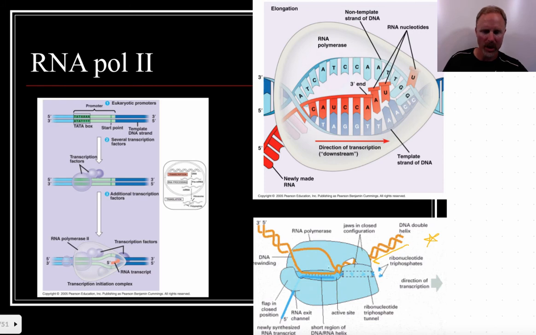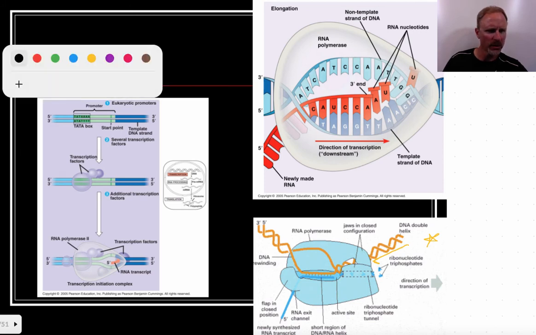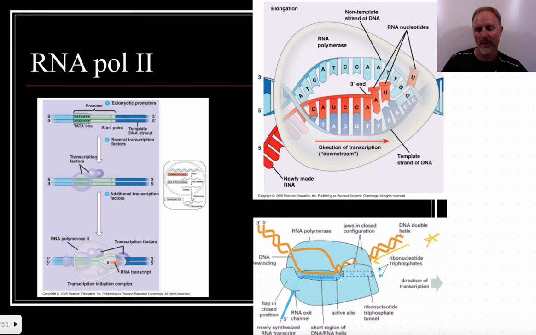This, of course, if I change the colors, it might be a little bit easier to see. This is the 3' end, because this is where we're adding to the 3' end. This, of course, is that 5' end. And then as this RNA polymerase moves in this direction, or as the DNA is moving in that direction, that's where we're going to slide along.